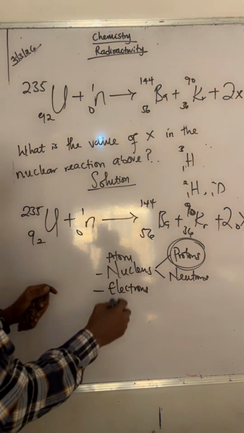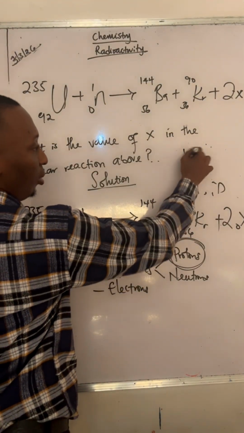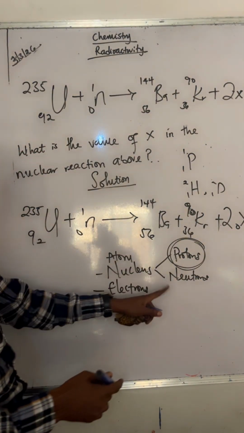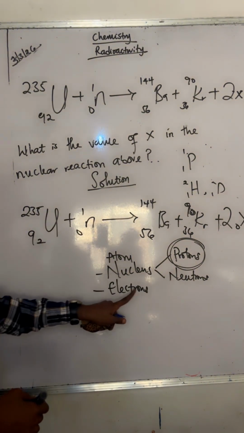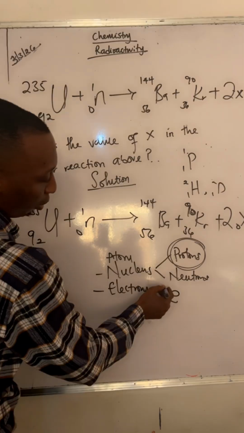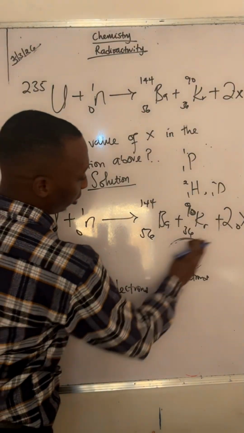So don't forget, protons are represented with something like this, either 1, P1 or anything. So this is proton. Then for neutron, this is neutron, 1. Then for electron, I've shown you electrons before, 0 minus 1. So you must get used to all these concepts now.